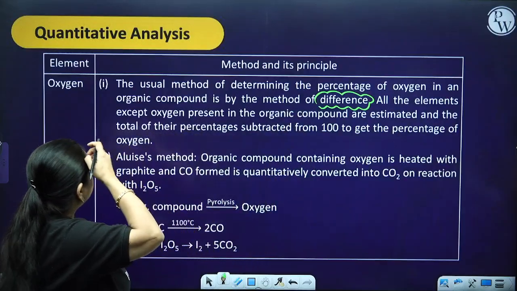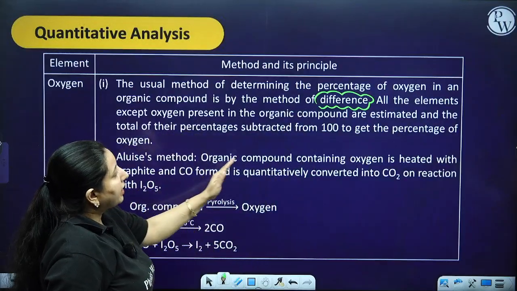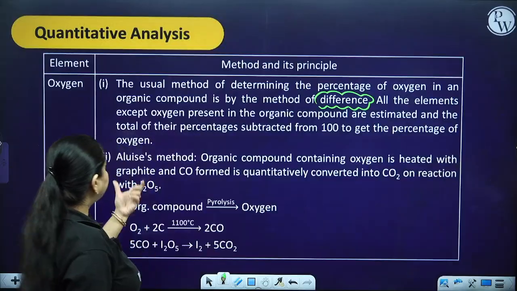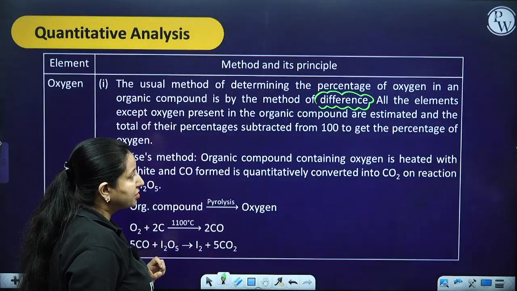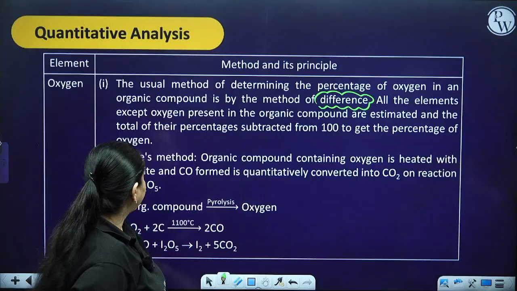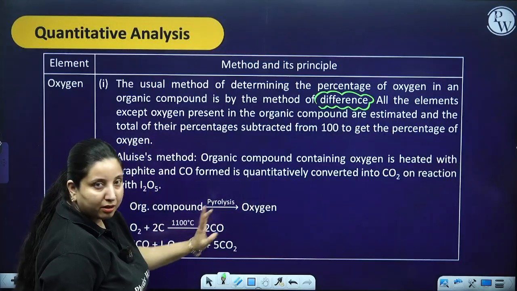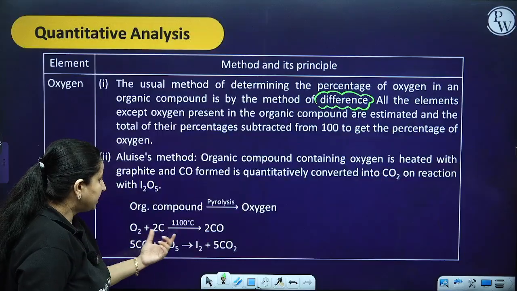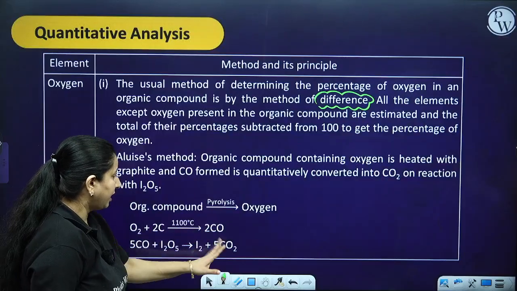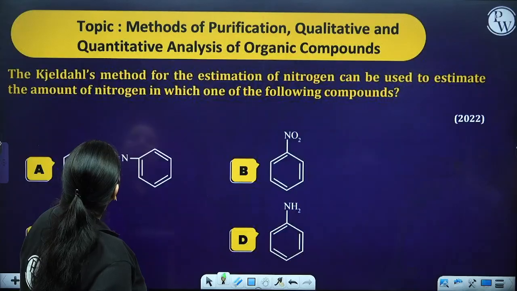Otherwise, an alternative method is the Aluise method. An organic compound containing oxygen is heated with graphite, and the carbon monoxide which is formed is converted into carbon dioxide on reaction. So pyrolysis is being done, and basically you are going to get carbon monoxide and CO2 over here.